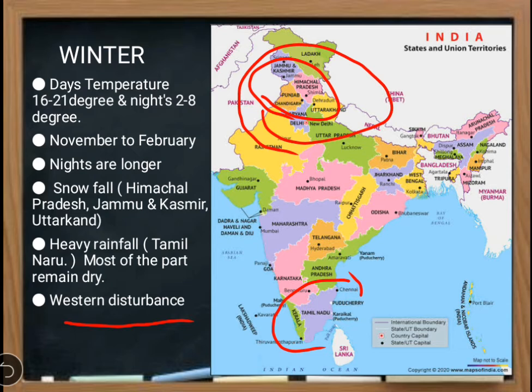So what is western disturbance? During the winter season, the northern part of India receives rain due to cyclones and strong winds, and that is called western disturbance. So this is winter. Winter is the time that starts from November to February. Nights are longer. Sometimes in the northern part snowfall happens, and sometimes in the southern part like Tamil Nadu rainfall happens, and also western disturbances happen.